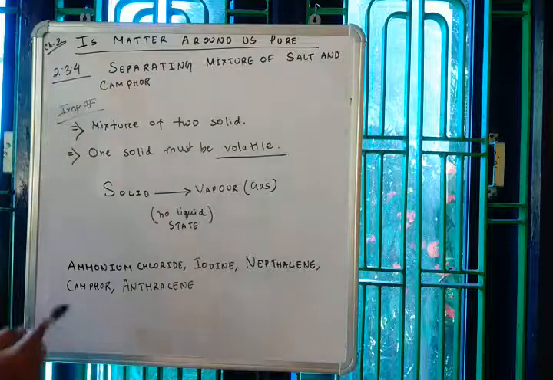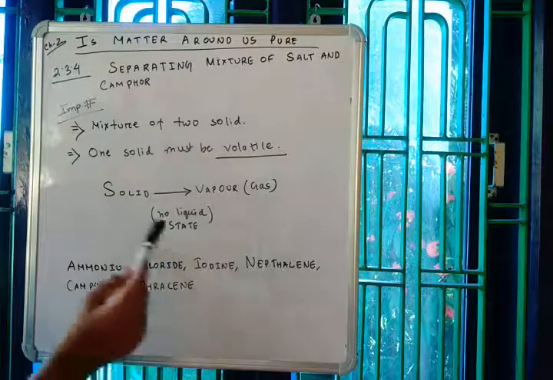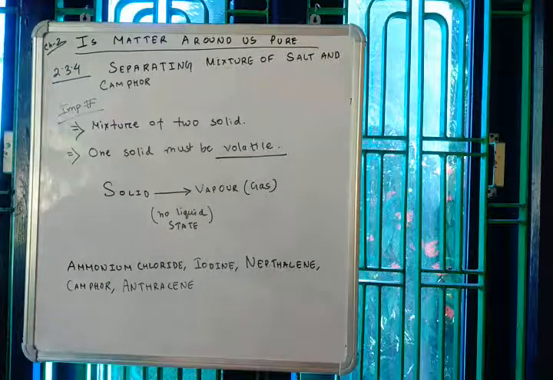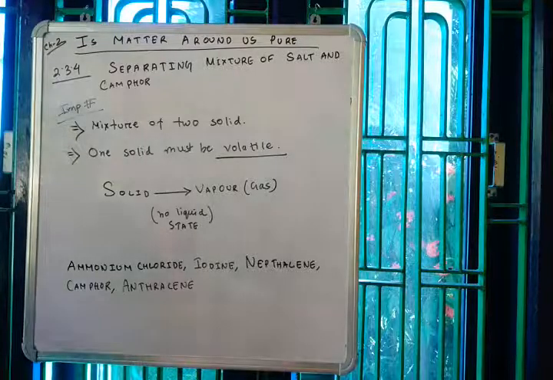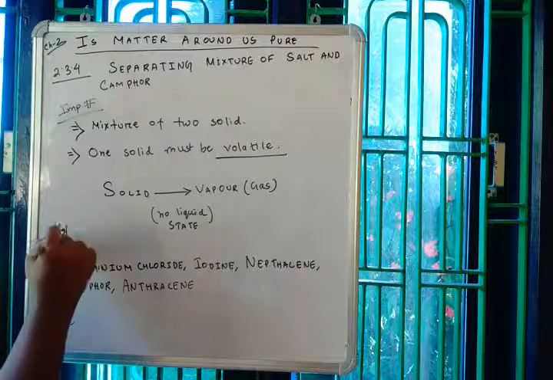For example, ammonium chloride, iodine, naphthalene, camphor and kerosene are a few substances which convert into vapor or gas easily. So these are volatile solids.